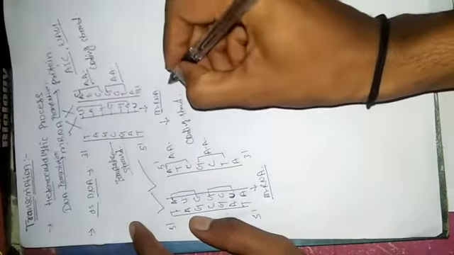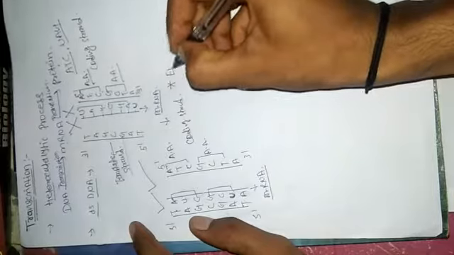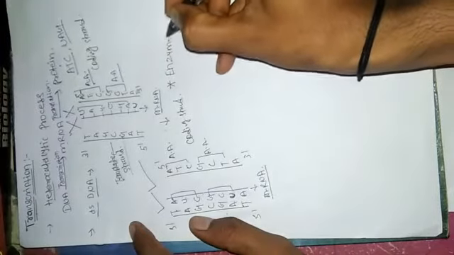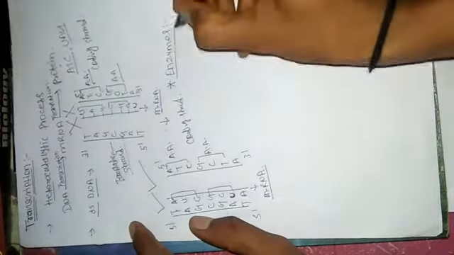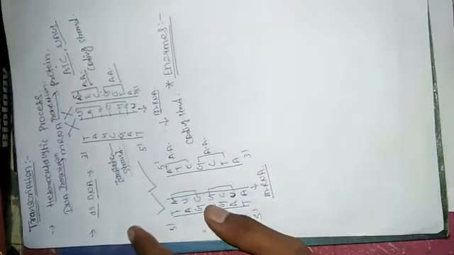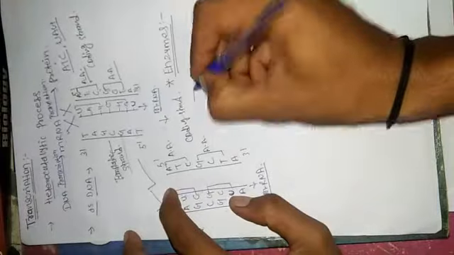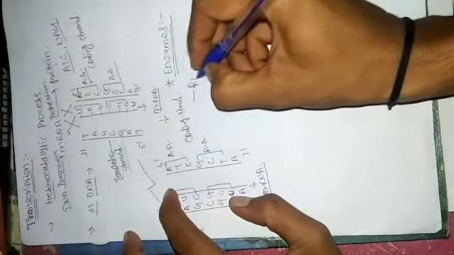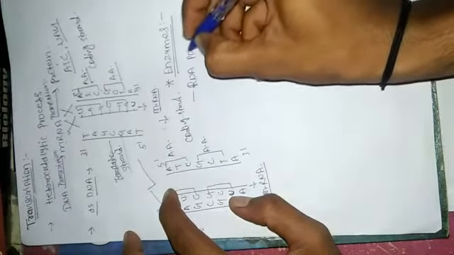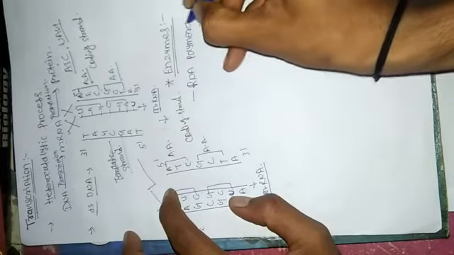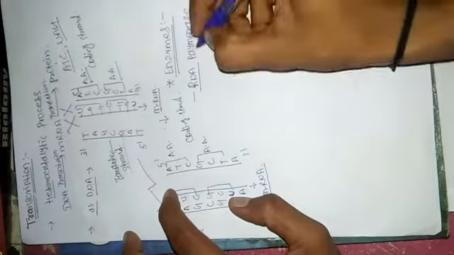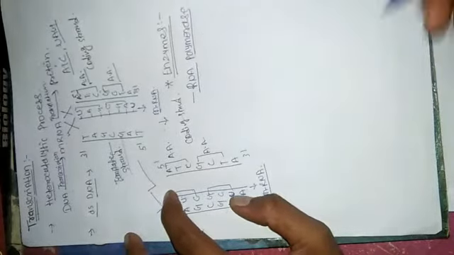Next topic is the enzymes. Now which enzymes are required for the transcription process? As we see in DNA replication there is a requirement of enzymes, the same in transcription there is also a requirement of enzymes. So for the formation of mRNA, the main enzyme required is RNA polymerase. The enzyme for synthesis of RNA is called RNA polymerase.